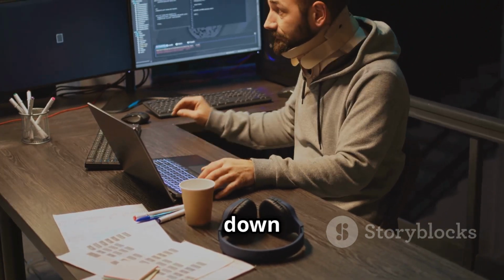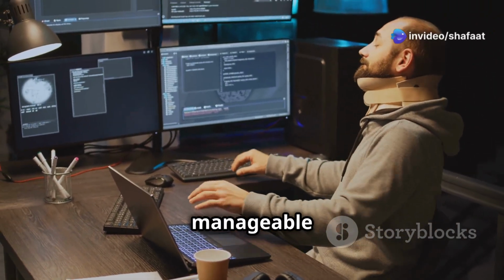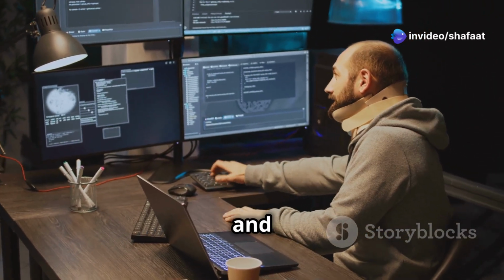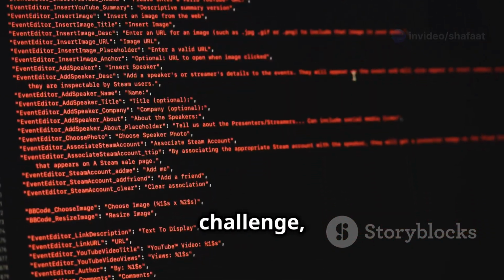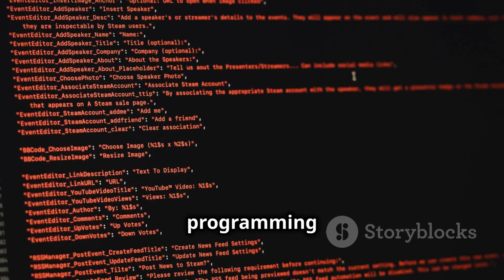It teaches you to break down complex problems into smaller, manageable steps and to think logically and creatively to find solutions. So, take the first step, embrace the challenge, and embark on your programming adventure.